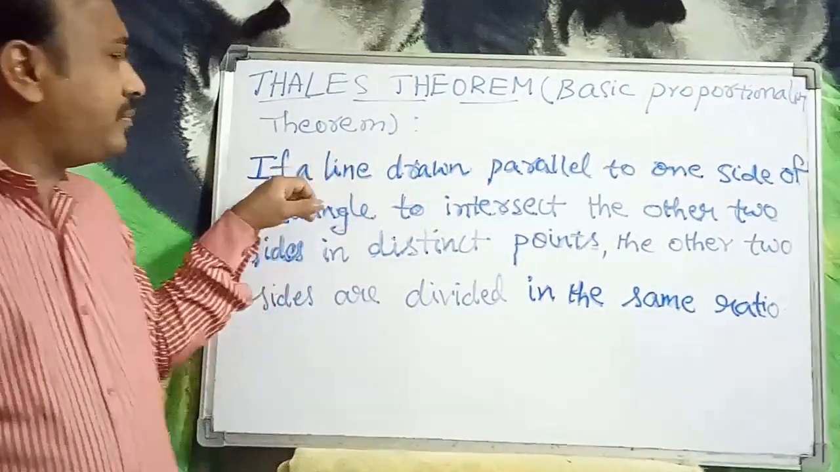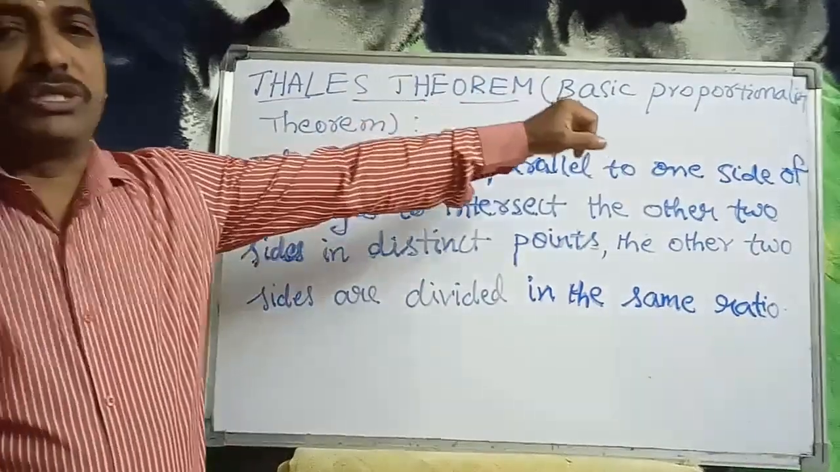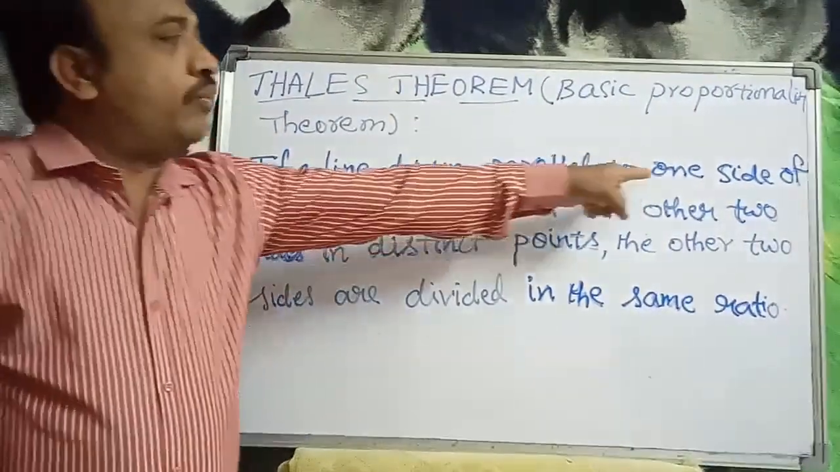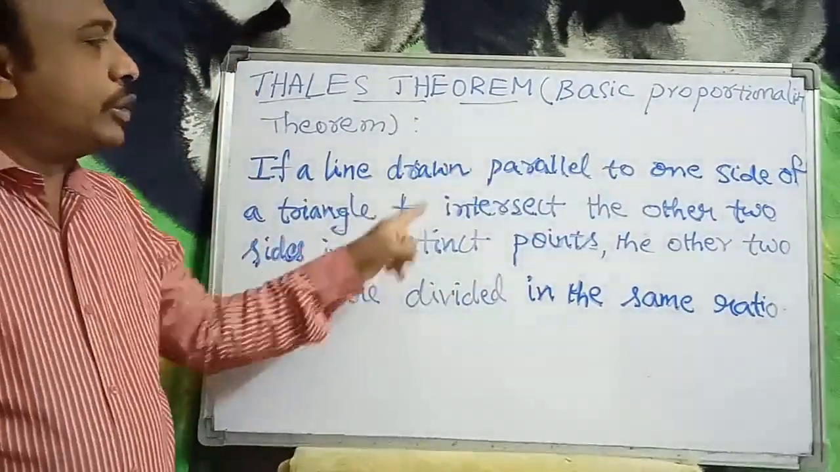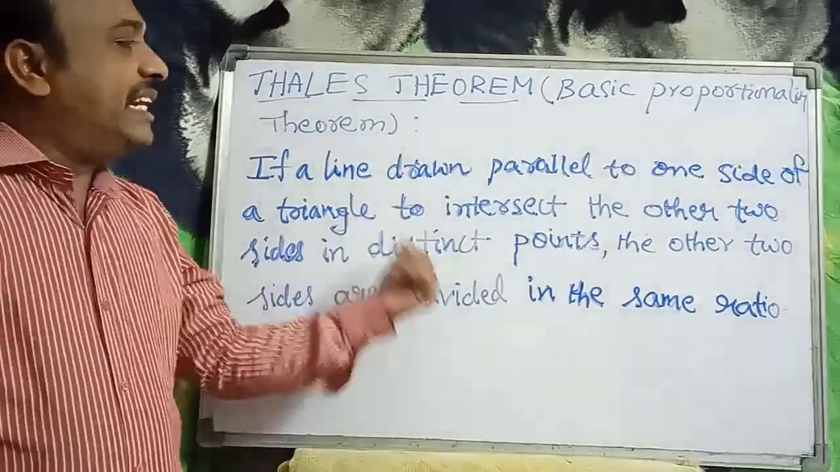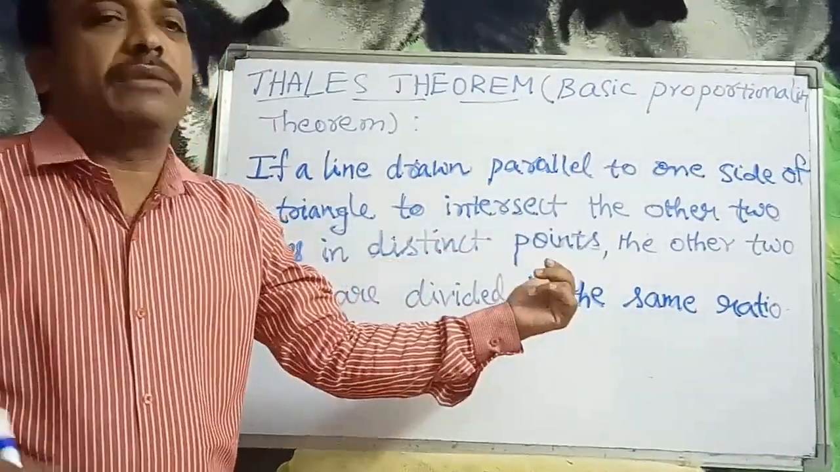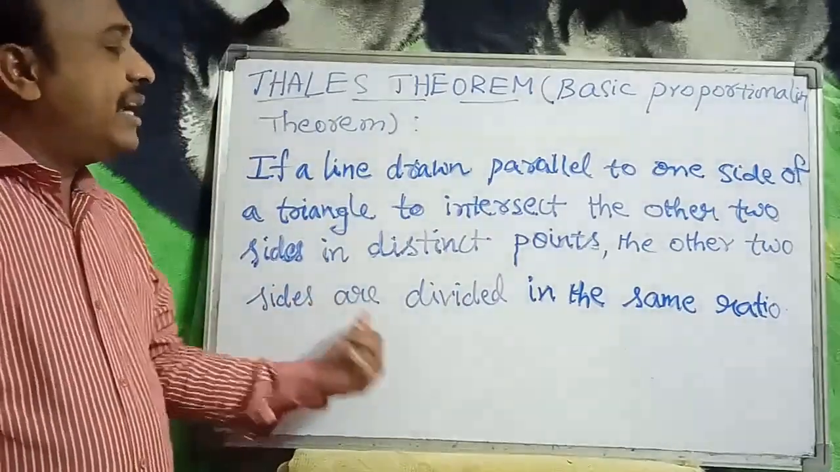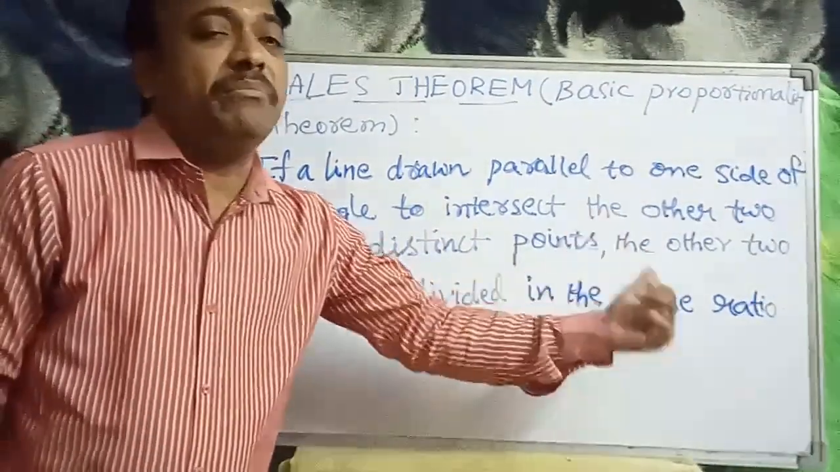That is Thales theorem or basic proportionality theorem. If a line is drawn parallel to one side of a triangle to intersect the other two sides in distinct points, distinct means different, the other two sides are divided in the same ratio.